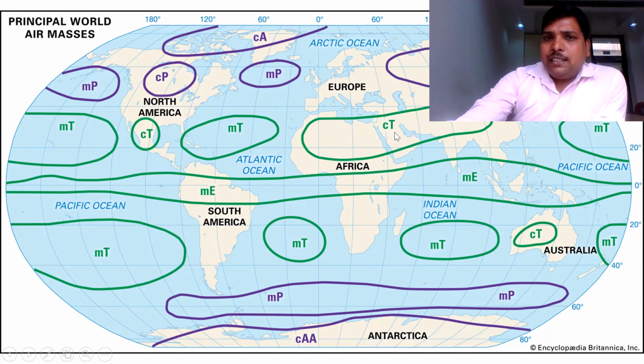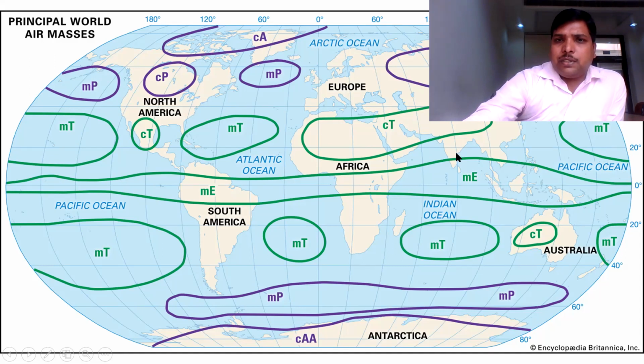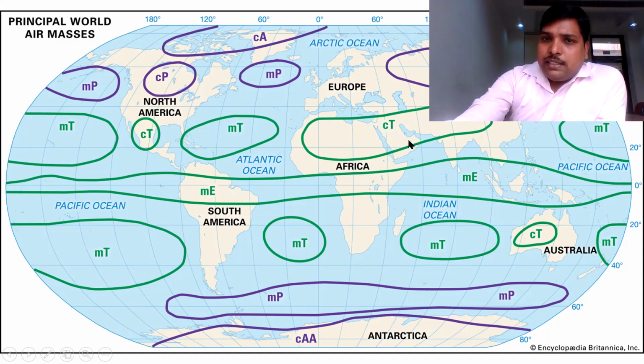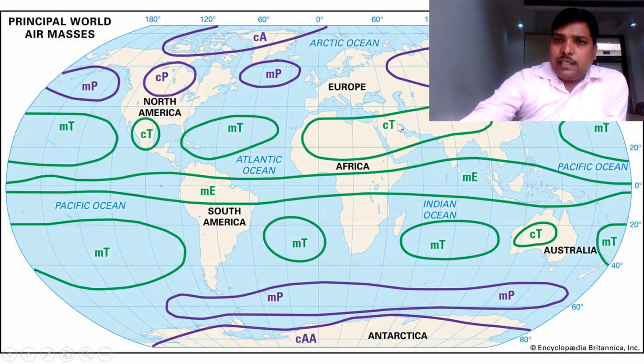And the second example, you can see this is CT. What is CT? Small c indicates continent, and capital T indicates tropical. I have told you that when we move from the equatorial line towards the pole, the region from 0 degree to 40 degree latitude comes under the tropical region. This is land, you can see the whitish part here, water is not there, so it is a continent. So an air mass getting created over a continent in the tropical region is represented by small c and capital T.